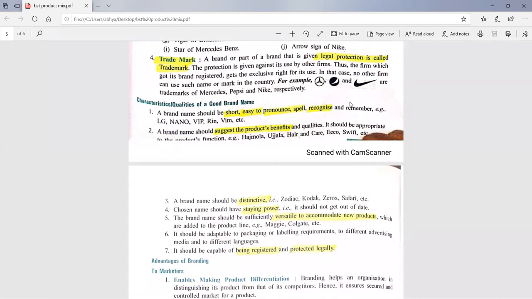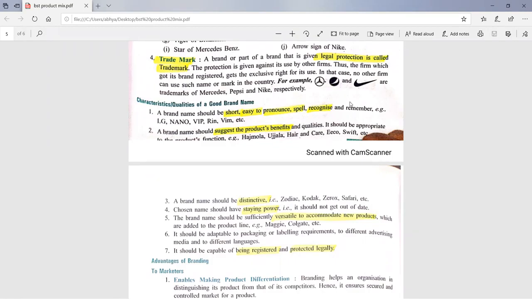Naman Jain is asking, ma'am, what is the difference between brand and company? Yes, like Hindustan Unilever is a company, and the products which the company sells are sold under different brand names. Company name and brand name may be the same, or may be different. Like Samsung is a company, but all of its products are sold under one brand name, that is the company name.